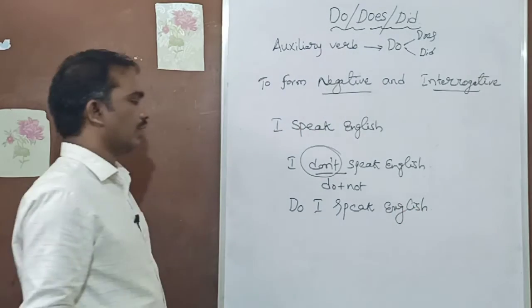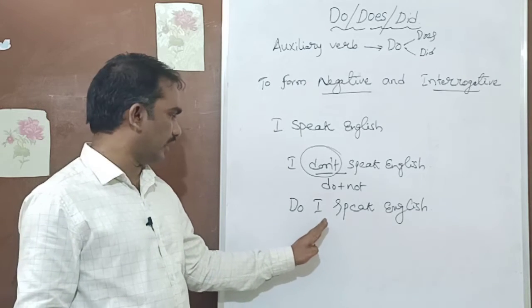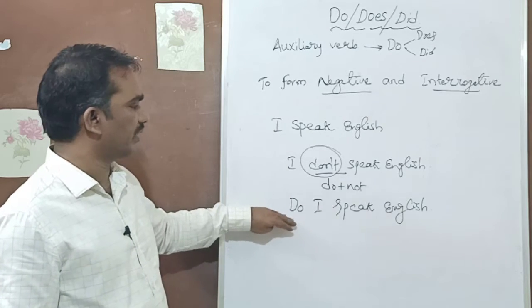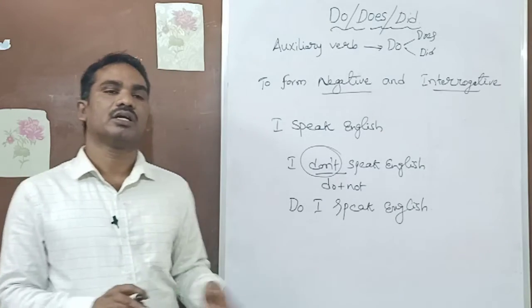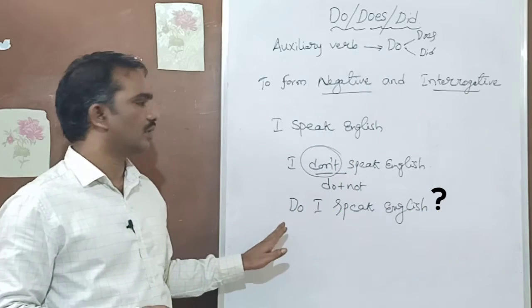Why I? I have taken I, and do is added at the beginning to make a question. So you have to add first do, does or did.